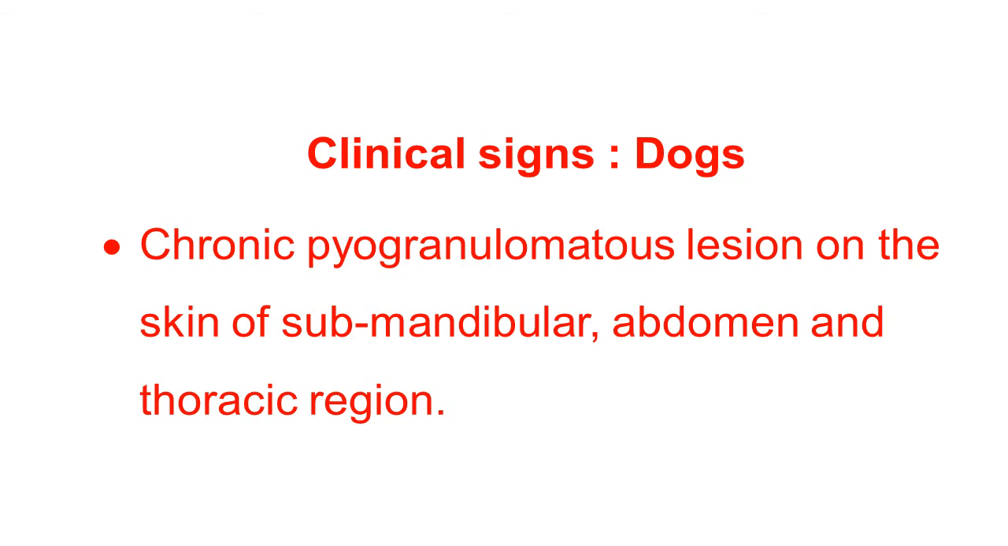Clinical signs of actinomycosis in dogs. It also occurs, though rarely. In dogs, it produces a chronic condition and pyogranulomatous lesions, both pus formation and granulomatous lesions, on the skin of various parts of the body, in the submandibular region, in the abdomen, and in the thoracic region. But it occurs very rarely.